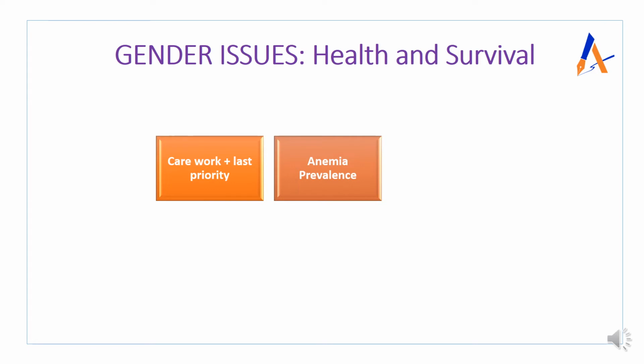So this is one point because of which their health and survival gets affected. Also, the prevalence of anemia is higher in women. It has been seen that adolescent anemia is there, and pregnant and lactating women undergo the problem of anemia. Next, you should analyze the issue with respect to HIV burden. This HIV burden is disproportionately higher on women. We have data from 2011 which says that 2.5 million people were affected with HIV in India, and out of those 2.5 million, 39% were women.